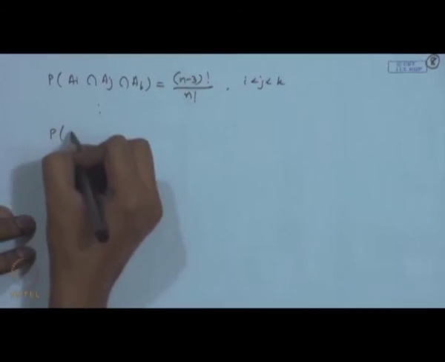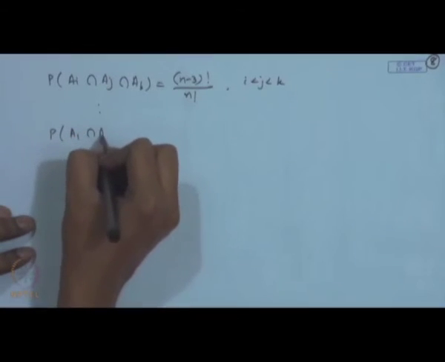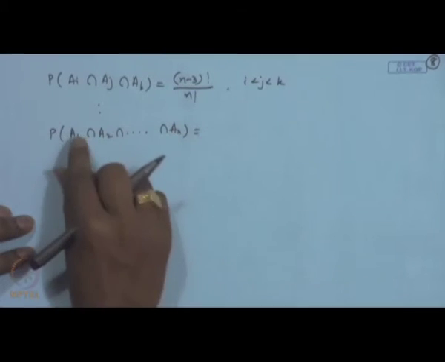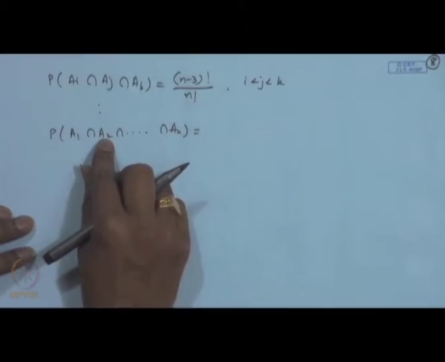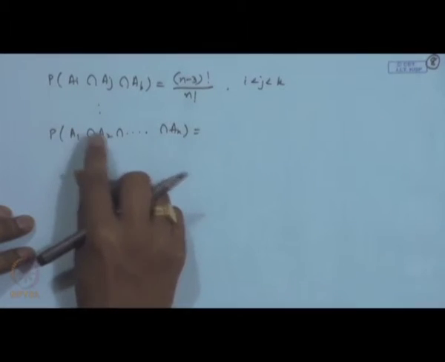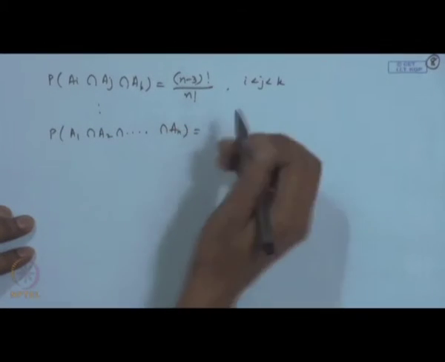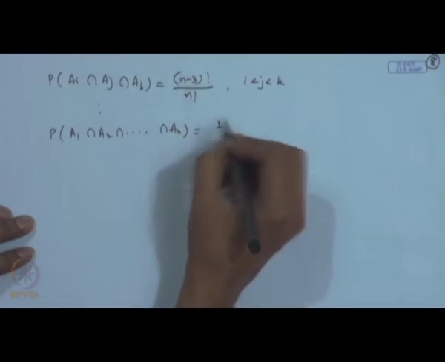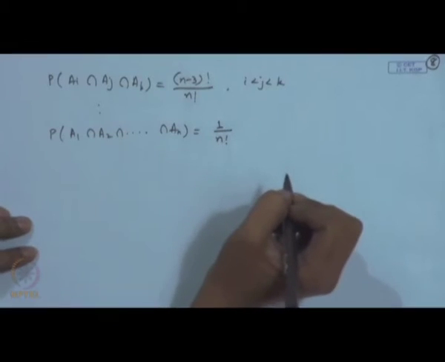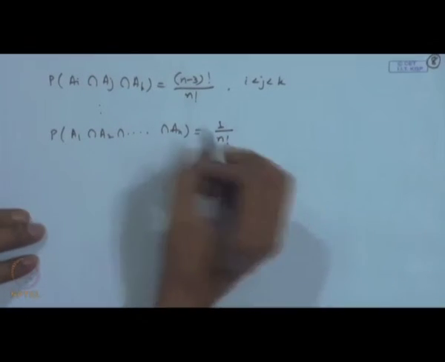Ultimately, what is the probability of A1 intersection A2 intersection, say, An? This means each of the objects is in the correct place, that is object number 1, object number 2, object number n. Now, this entire thing can happen only in one way, that means each of them is going to a unique place. So, this probability will be simply 1 by n factorial.